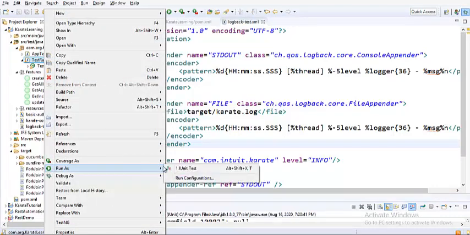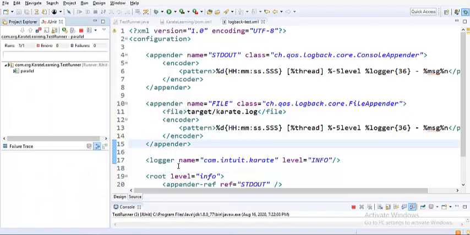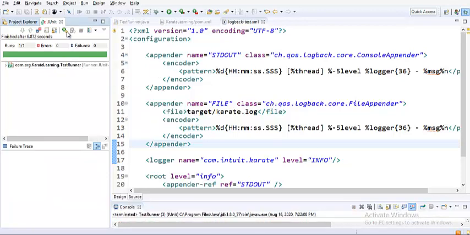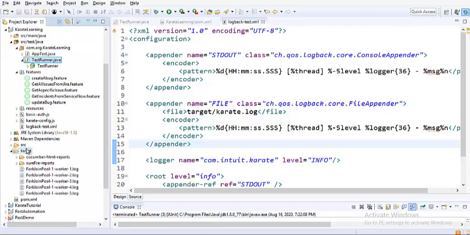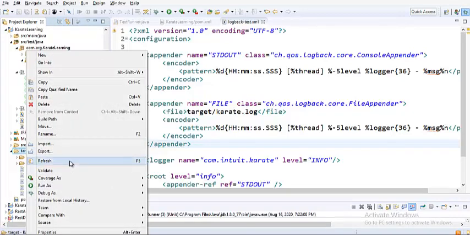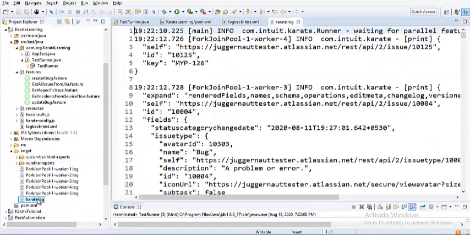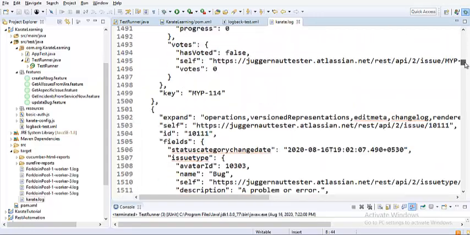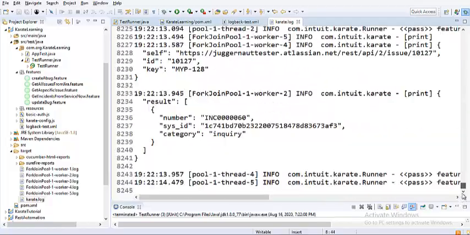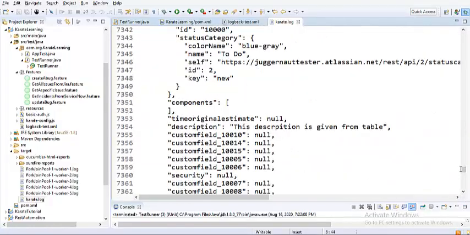Just run this test now. We have not made any change except this value being set to info. The tests have started executing, and they should be completing. They have completed. Let me go to the target folder and refresh the file. You can see karate.log generated, and this time if you notice, you can see only info statements, not the debug statements, which means this is lightweight information. Earlier we got so much information. Now this much information is just about the response and some information related to that step.